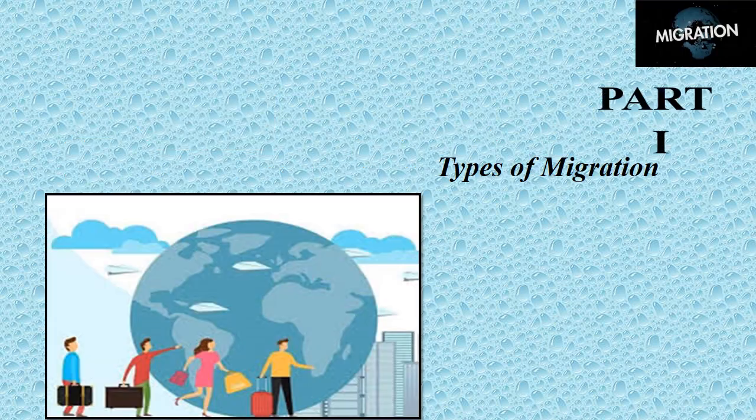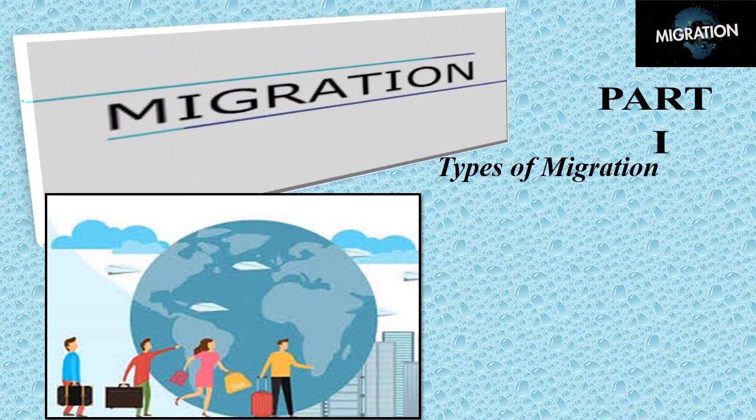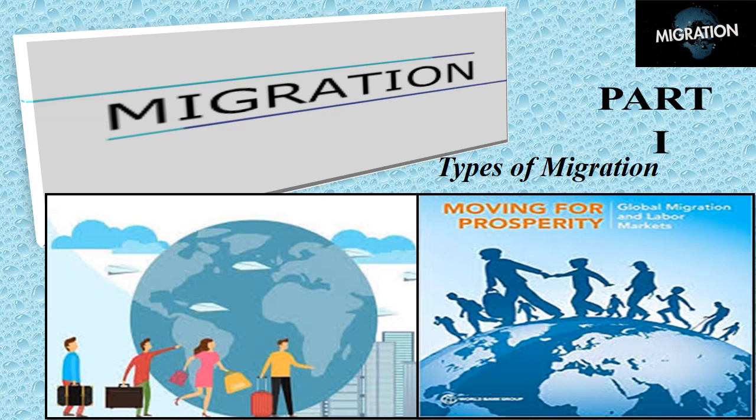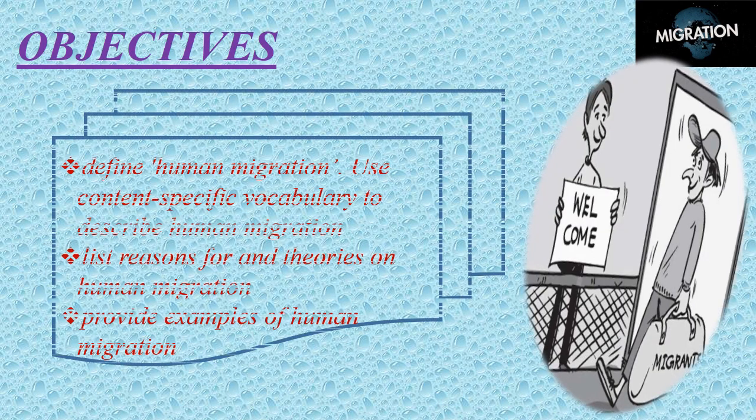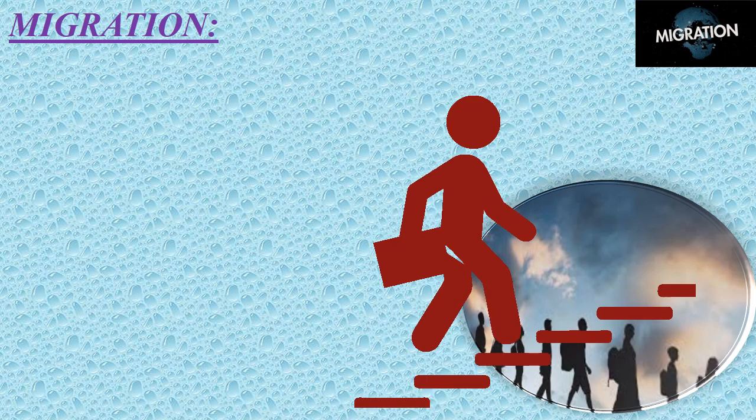Hello everyone, today we are going to learn one of the most important chapters in geography, migration. Part 1 we are going to do first. In this chapter we'll learn about human migration, reasons for and theories on human migration, and examples of human migration. So now we will learn about migration.